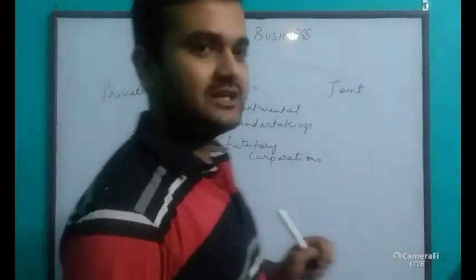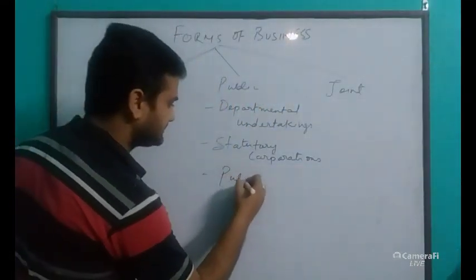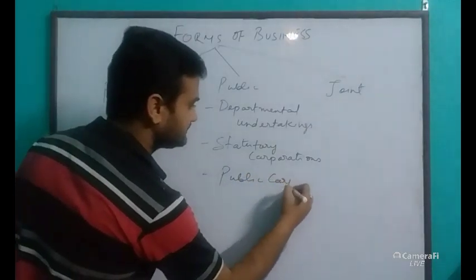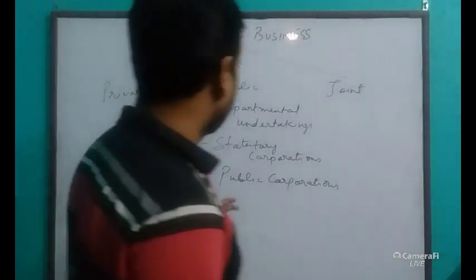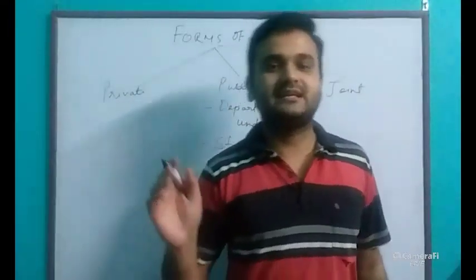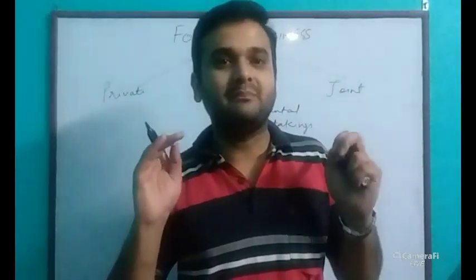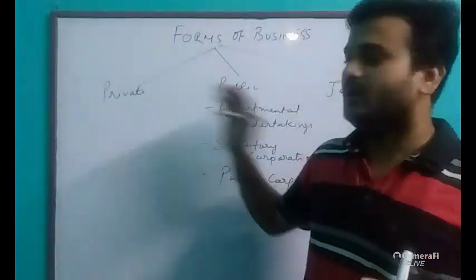Understood? Statutory corporation. Next is public corporations. Clear? Understood? So, statutory corporations means a company which is formed by a special act of the parliament. Clear? Now we will go to private companies.